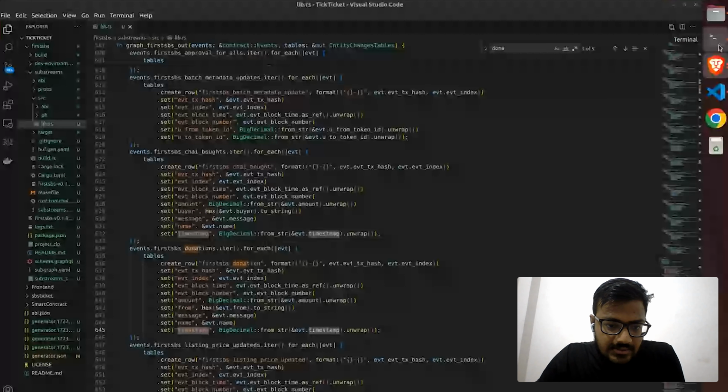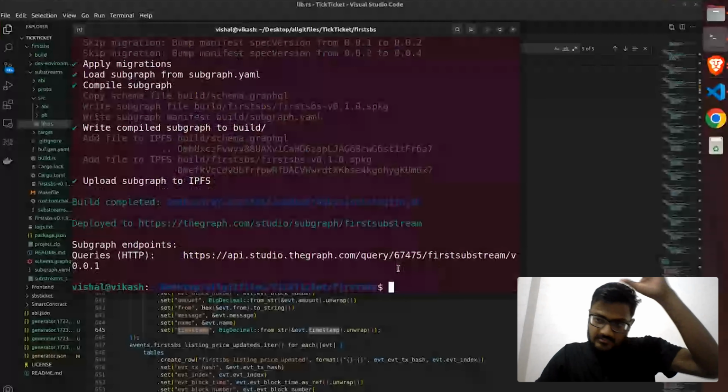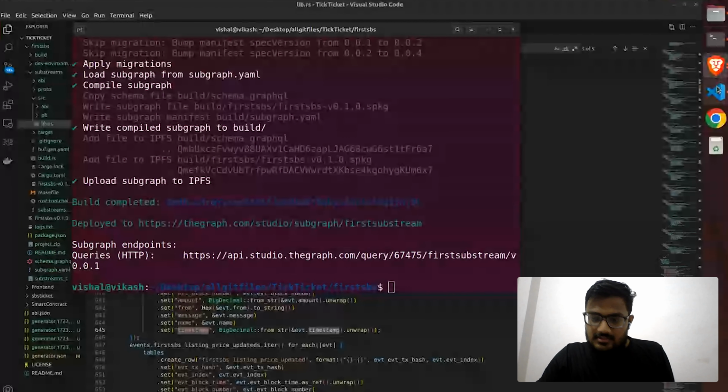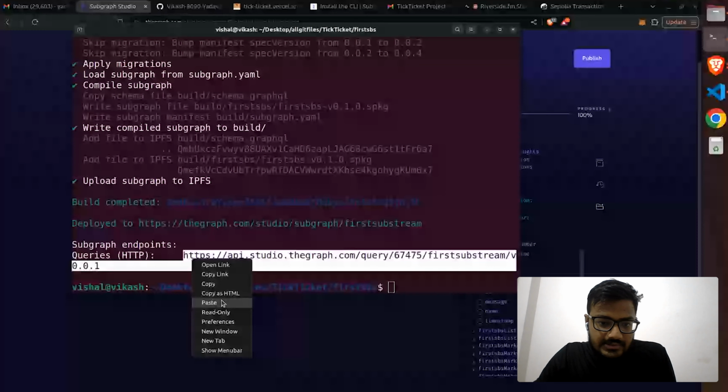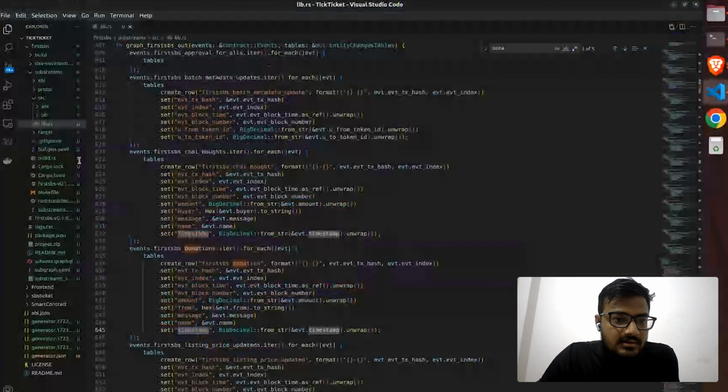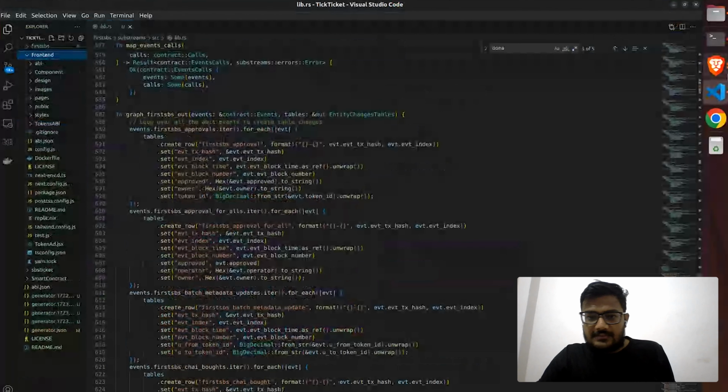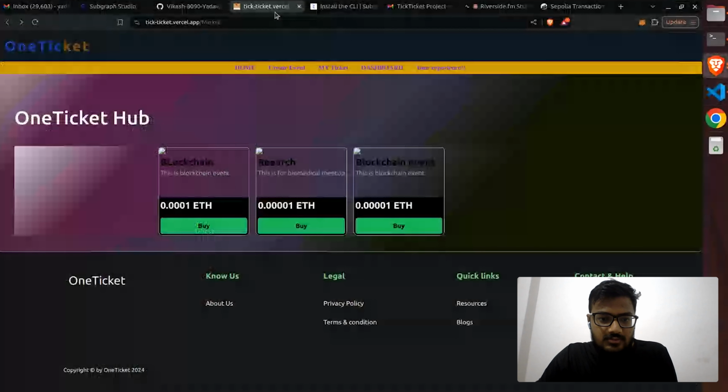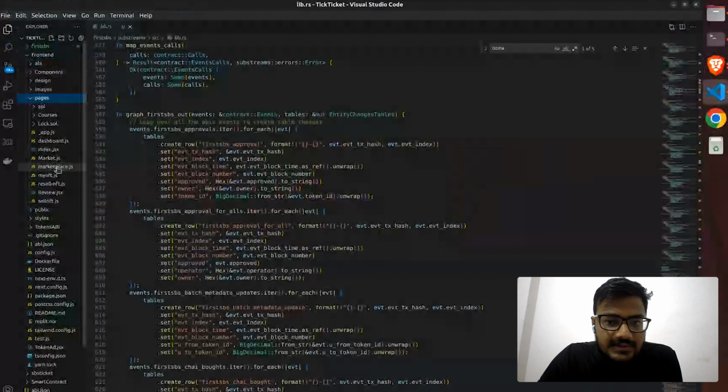So after deploying the subgraph on the Graph Explorer, which is this, we'll get a unique URL, which is very, very important, and we are going to use this URL to show this data. Currently I am using this URL.